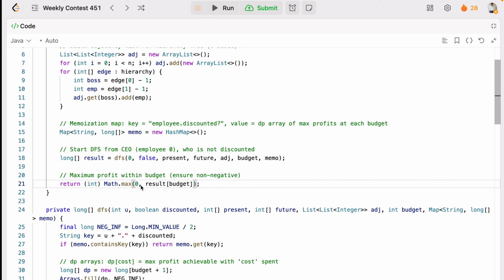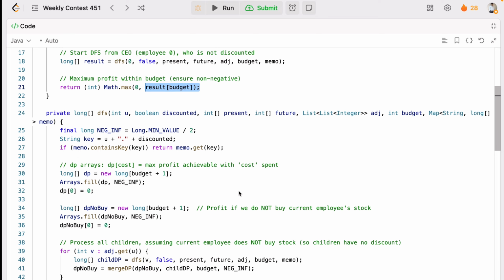And to avoid the non-negative profits, you take 0 and the given budget. So budget will always be a positive value. The profit should always be positive, it should not be negative. Either profit is 0 or the max. It should not go down negative, right? And for that we will write this.